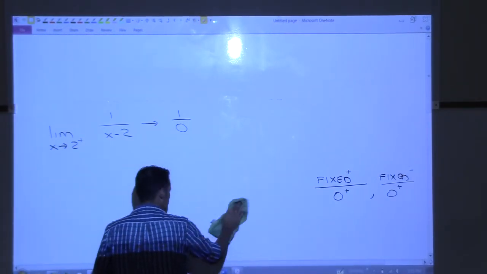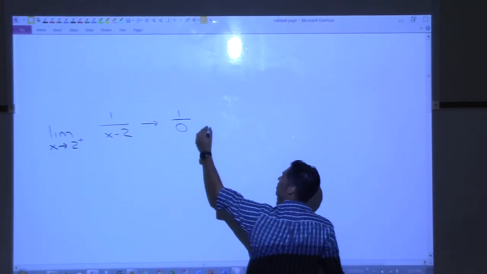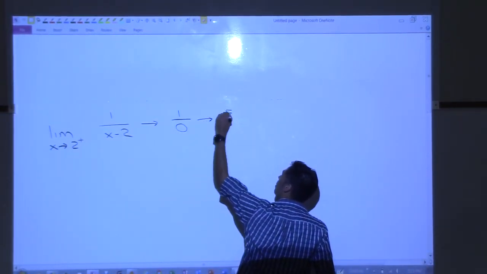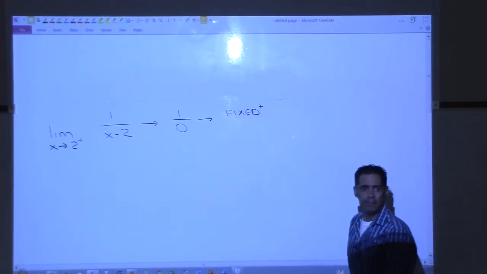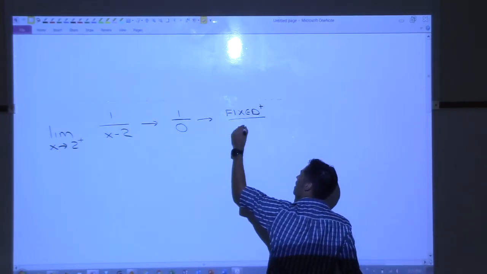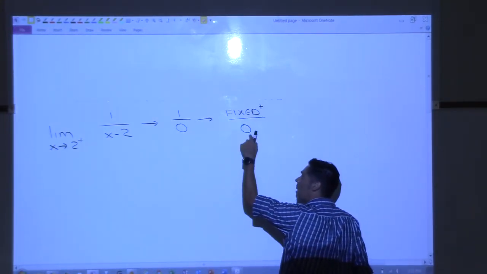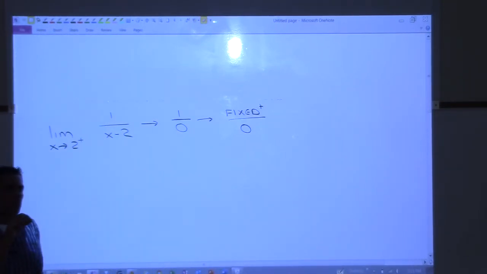The way we determine that is actually kind of weird. We're not going to do any algebra or tricks. We have a fixed positive number on top, agreed? 1 is positive, over something approaching 0. Now I just have to determine whether I'm approaching 0 through positive numbers or negative numbers.